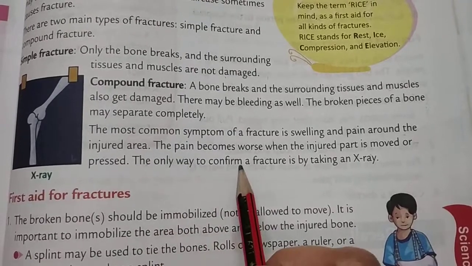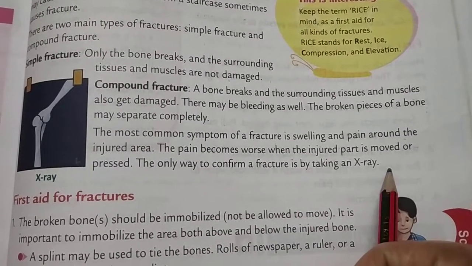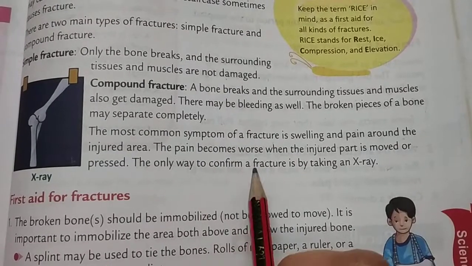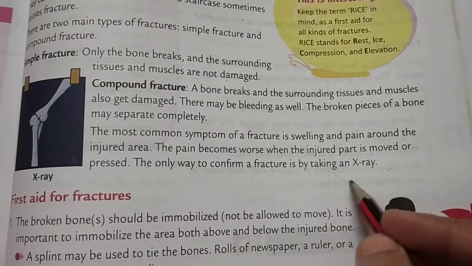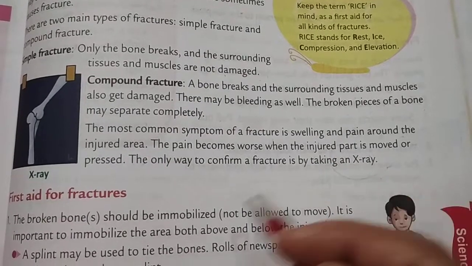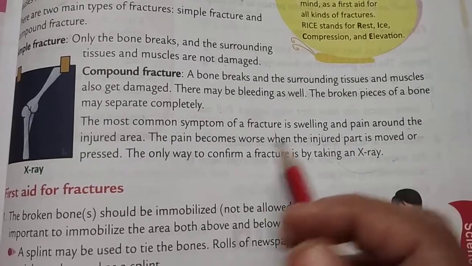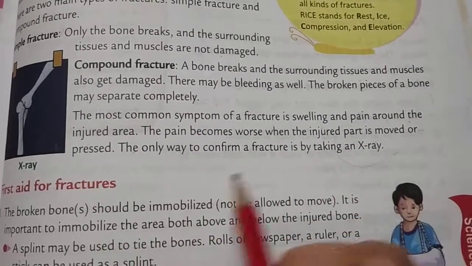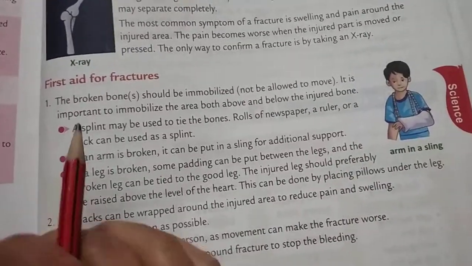The only way to confirm a fracture is by taking an X-ray. So how do you understand that you have a fracture in your bone? Only by X-ray. When you take the X-ray of your fractured part, then you will know which type of fracture it is. Okay. Then first aid for fracture.